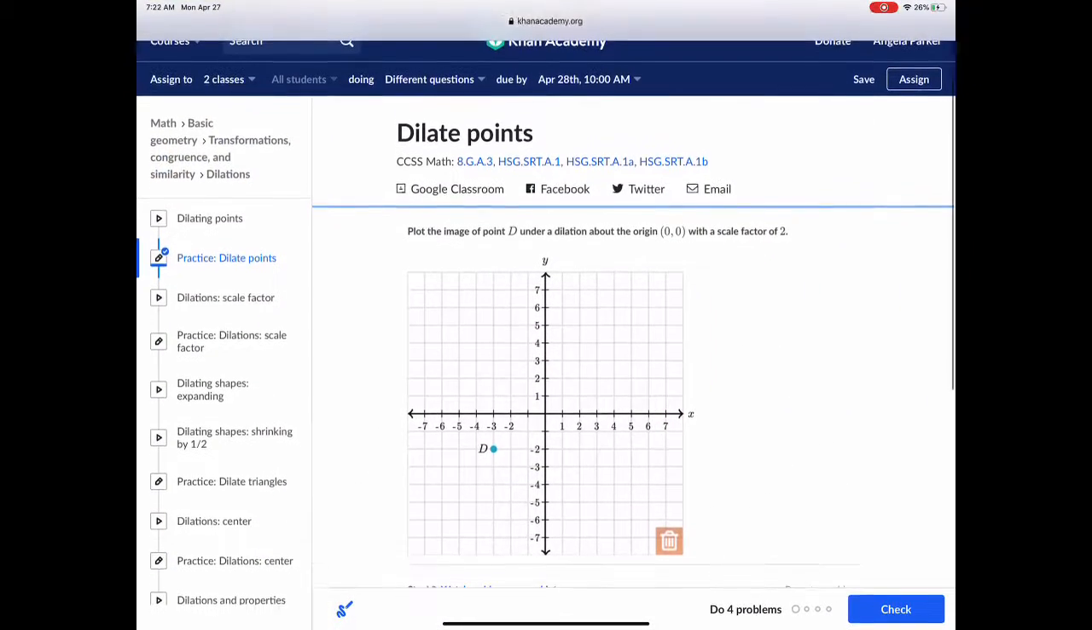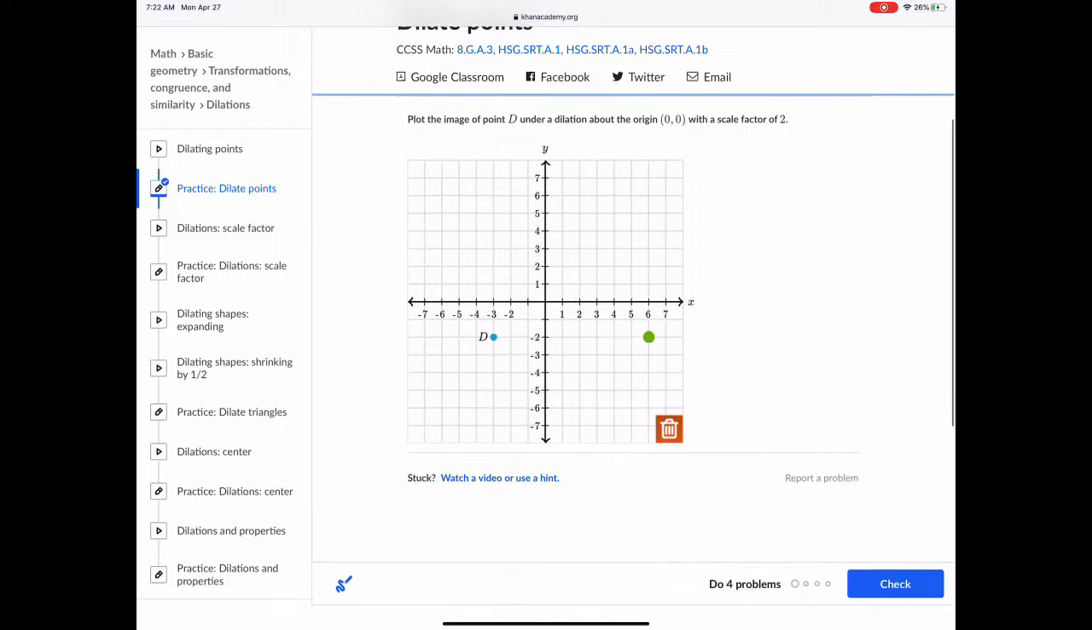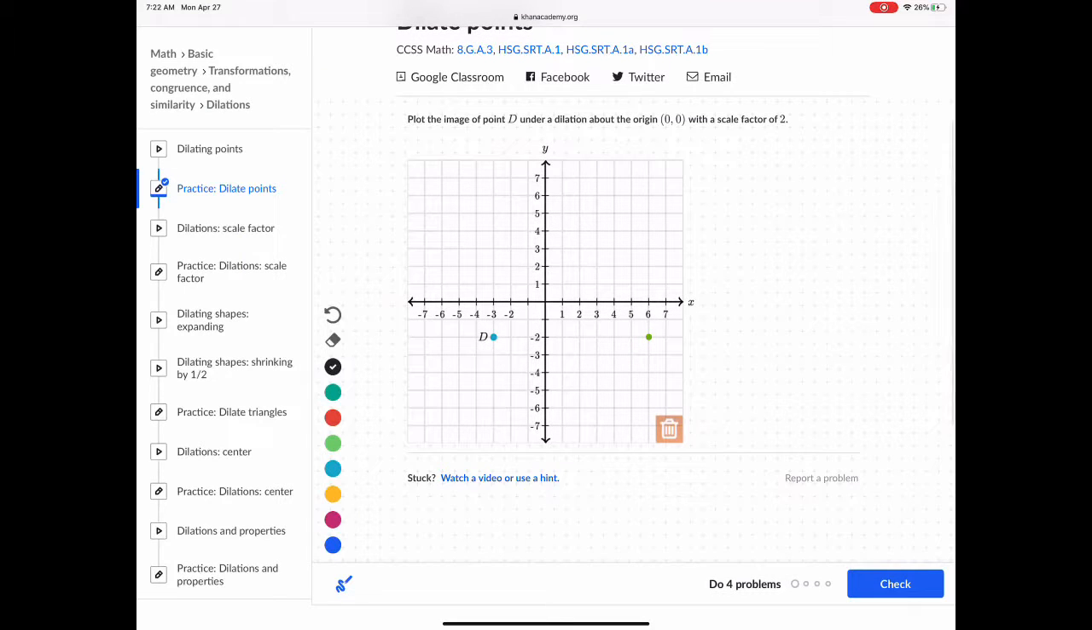Okay, now let's go to your Khan Academy assignment and do a couple examples here. So in this example, we are going to dilate this point D. Okay, so D is dilating from the origin, 0, 0. And you could write down the coordinates if you would want to. You've got -3, -2. And we want a scale factor of 2.